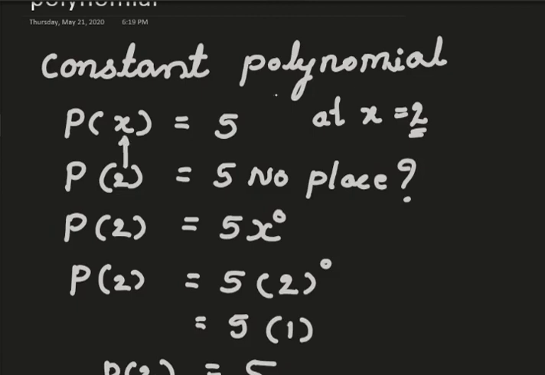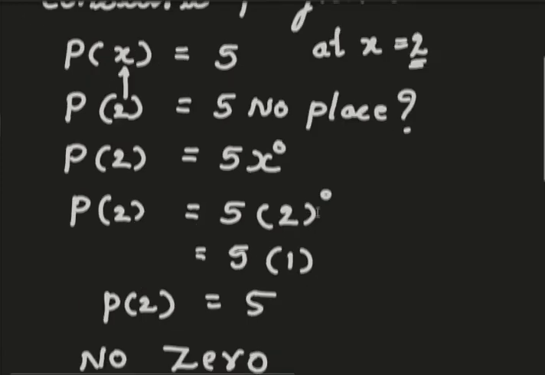But there is no place to substitute in this polynomial, right? You are not getting any x here. What to do for that? Let me make some arrangement. If some guests come to our home and we don't have furniture, we will arrange somehow and make them sit, like that.